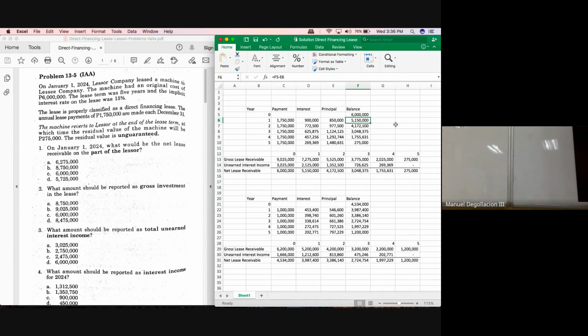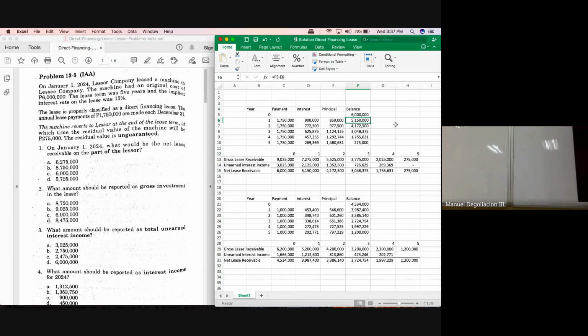So again, the rule is the lease receivable should be reported at its net balance, class, or net of any unearned interest income. So another possible way of solving for your net lease receivable is by monitoring your gross receivable and deducting the unearned interest income.